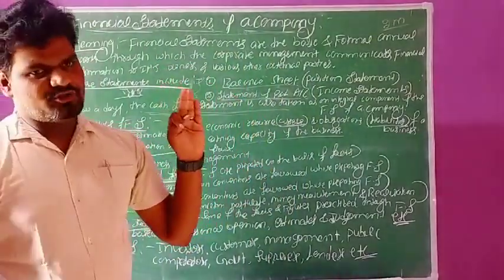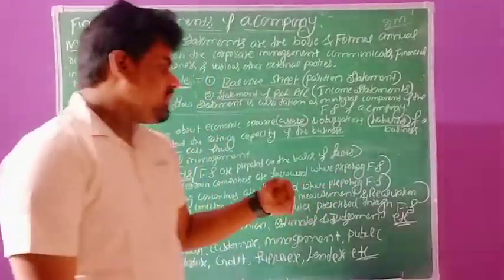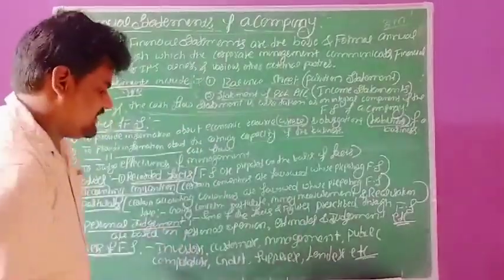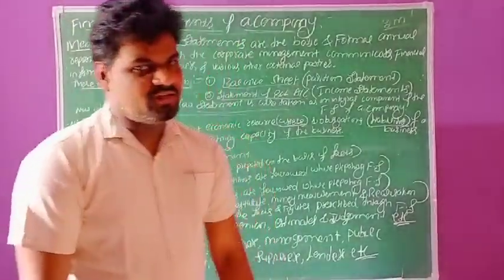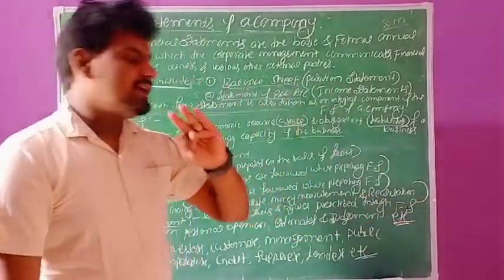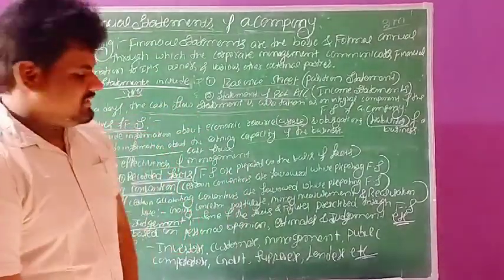These postulates we need to follow. And finally, personal judgments. Some of the facts and figures are based on some people's opinions, estimates, and judgments. These are the various features.